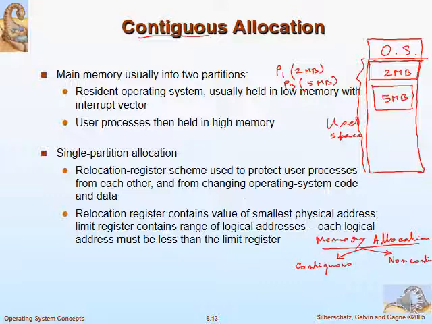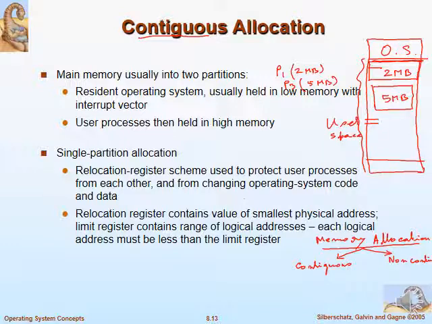For contiguous allocation, if a program requirement is 2 MB, you have to give 2 MB of contiguous space. If you go for non-contiguous allocation, then that 2 MB requirement can be anywhere in the entire RAM. Maybe 500 KB in this space, another 500 KB in this space, maybe 1 MB from this space.